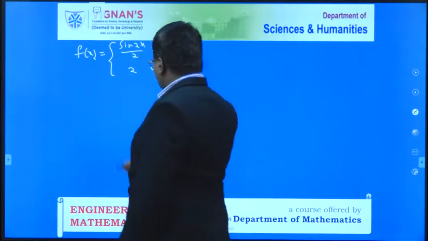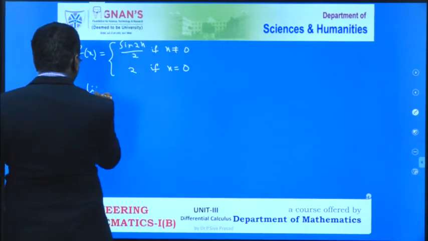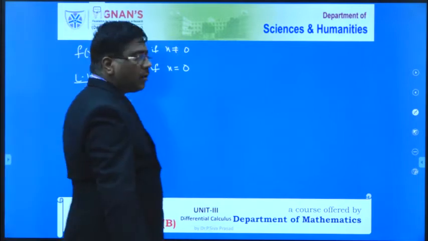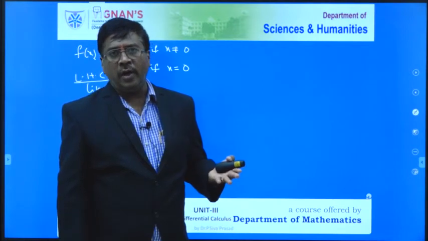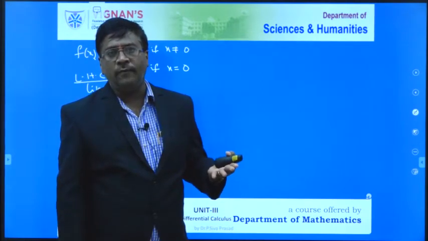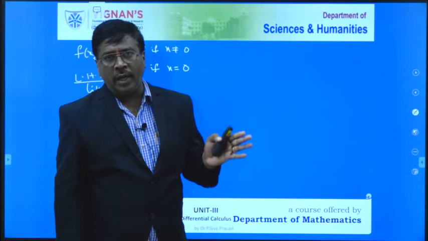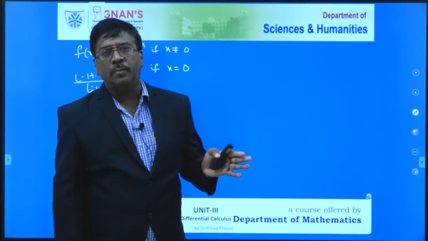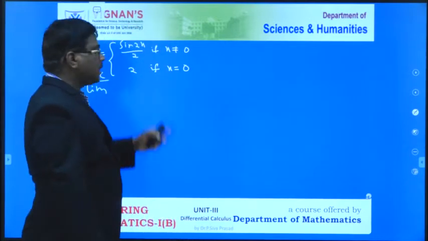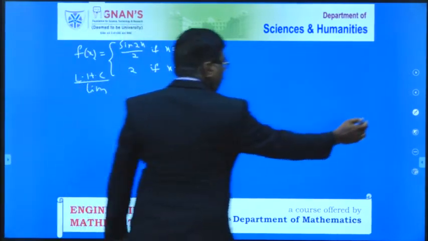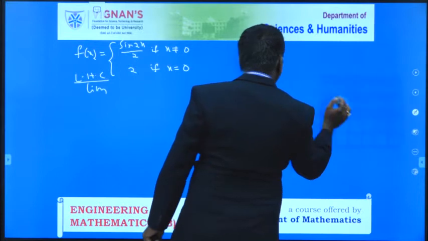First, the left hand continuity, called LHC. By the definition of continuity, the left hand continuity and right hand continuity must both exist and both be equal to f of a.